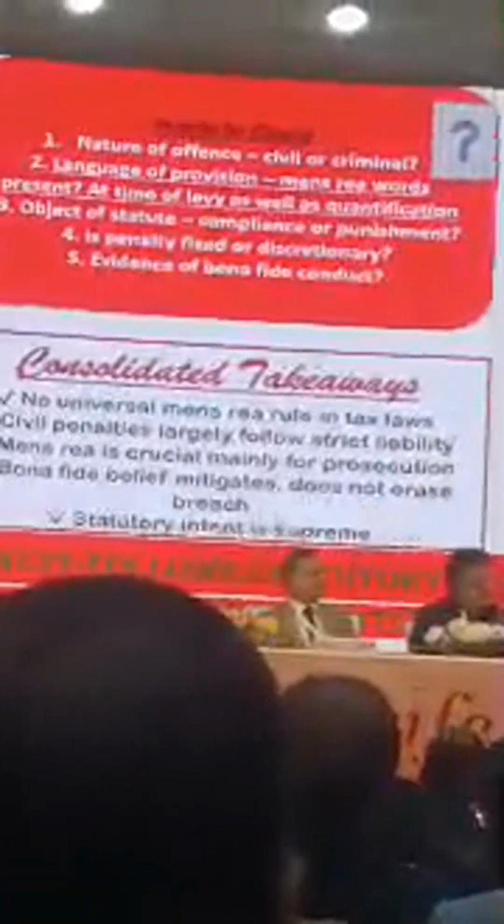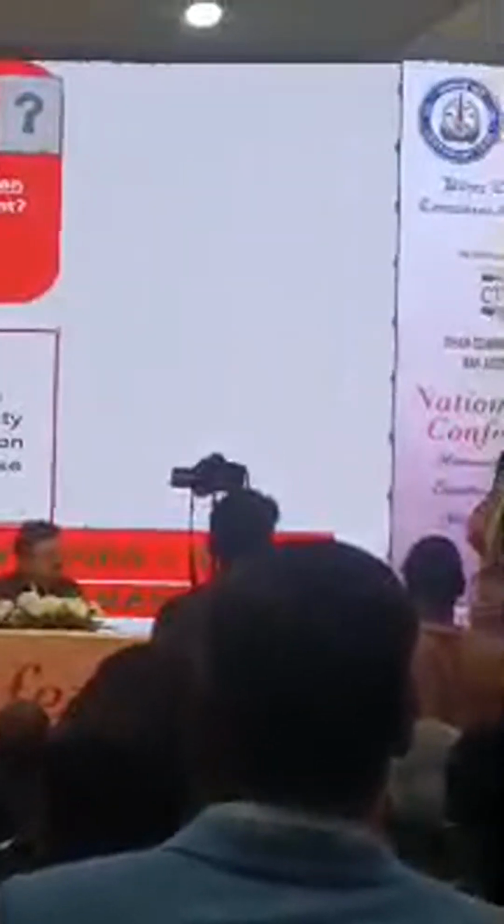I will prove this. First, let us look at the levy. In the levy, the wording is: if the invoice is not issued in a proper manner, no mens rea is required. The invoice was not issued properly; what does 125 say? Minor breaches, minor penalties. Now if I use the term falsified invoice, that shows mens rea is required.